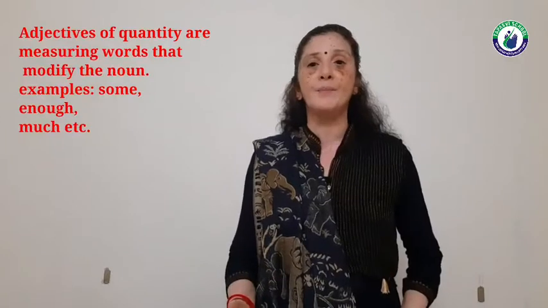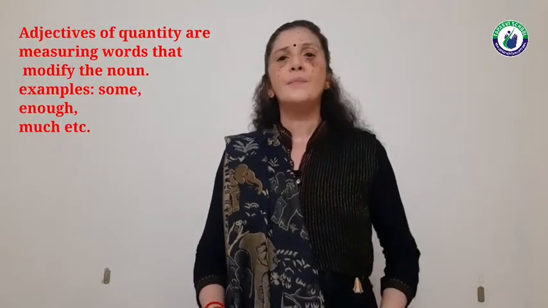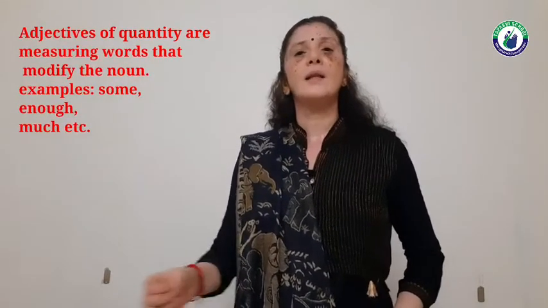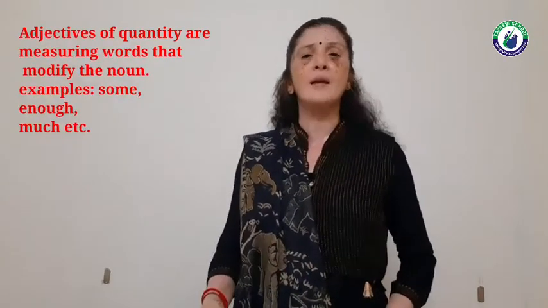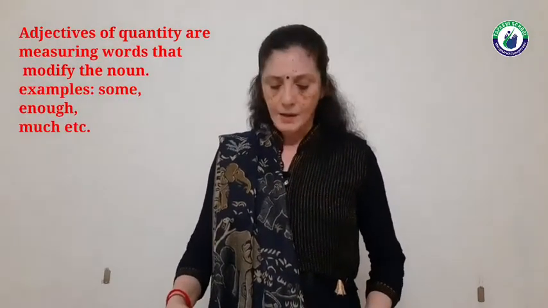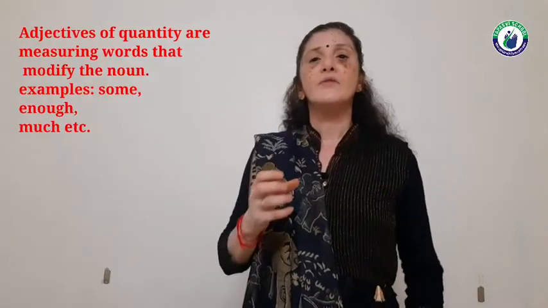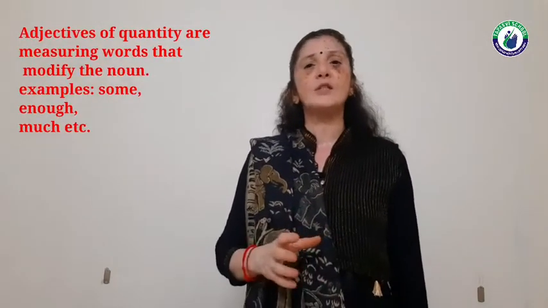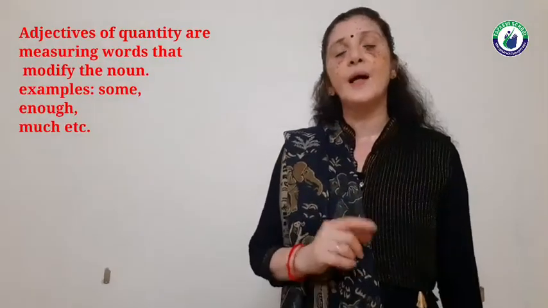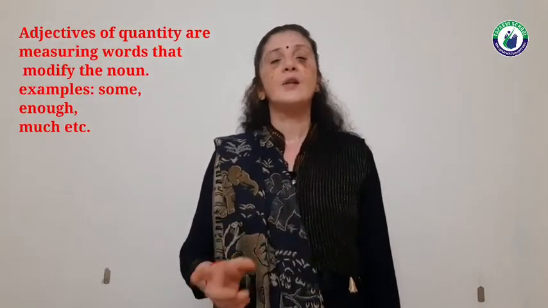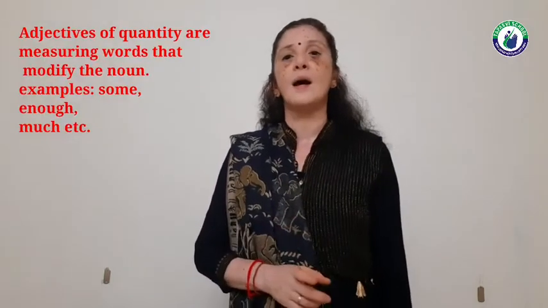How much time? Another example: I have some ink in my pen. Whenever we find adjectives of quantity, they are used with uncountable nouns.